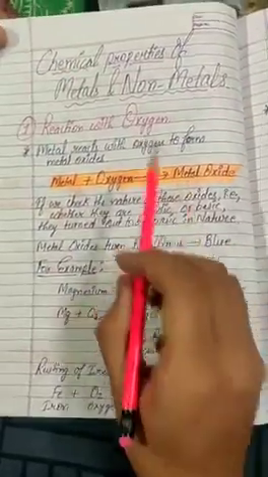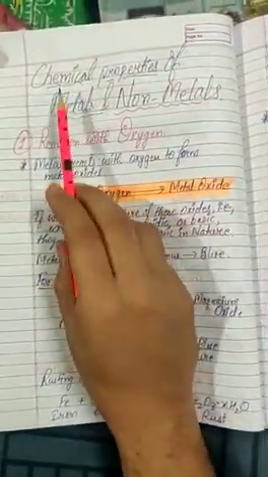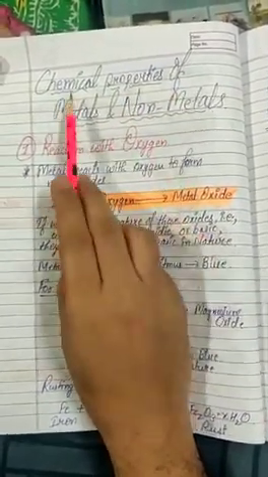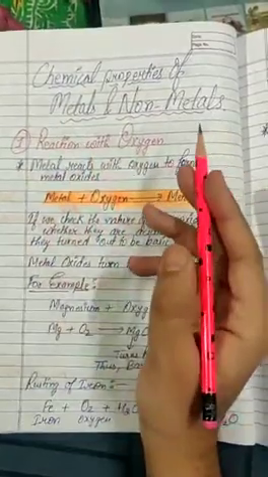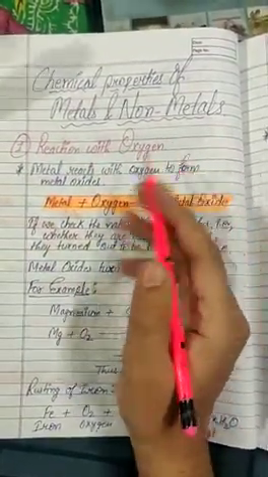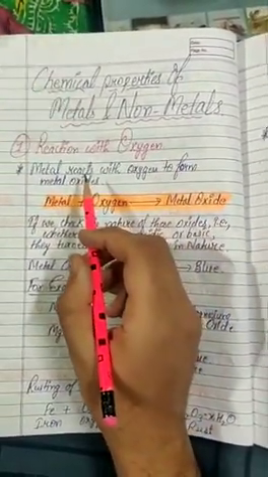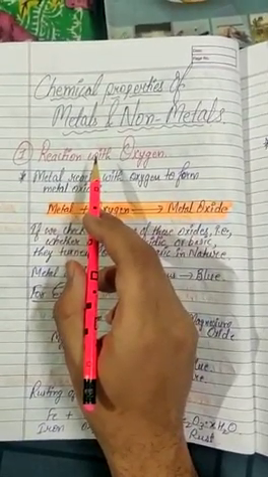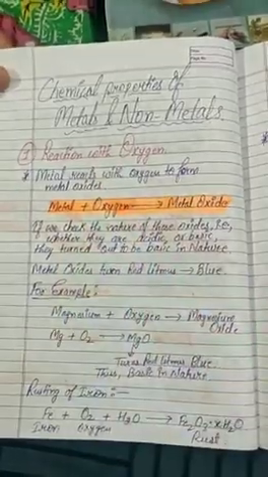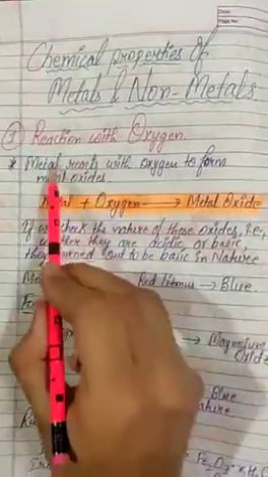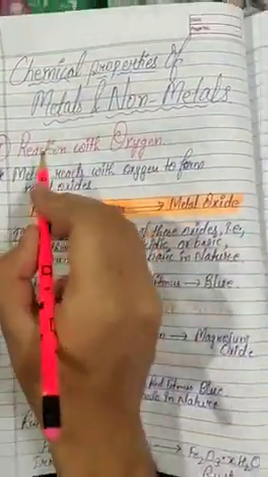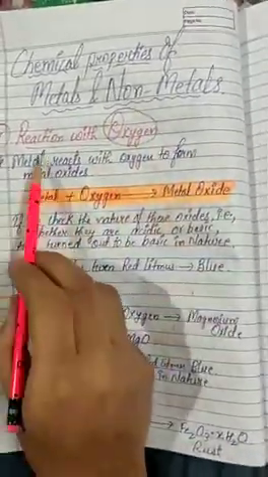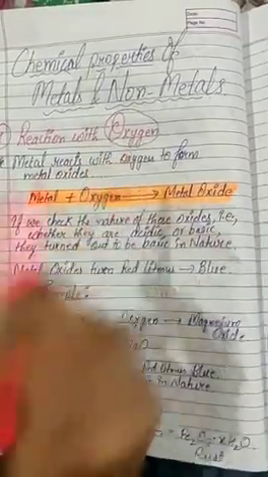So now we'll continue towards the chemical properties of metals and non-metals. Chemical means internal chemical properties of metals and non-metals. Now in this we'll study the reactions of metals and non-metals with various substances. The first chemical property is the reaction of metals and non-metals with oxygen.